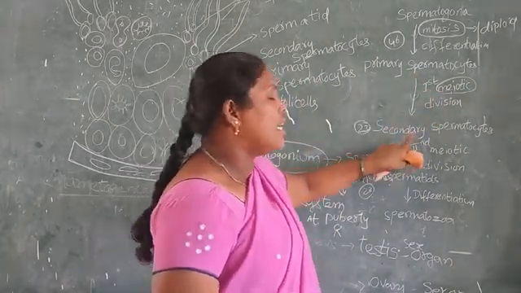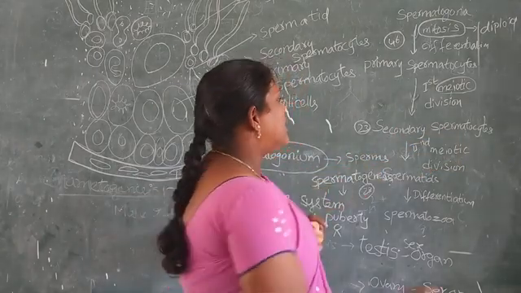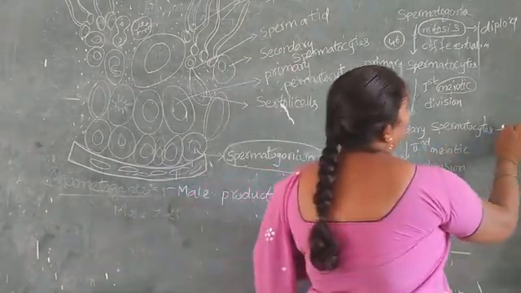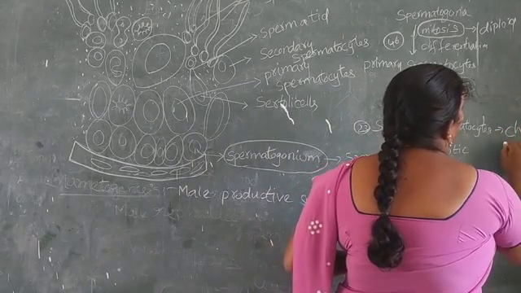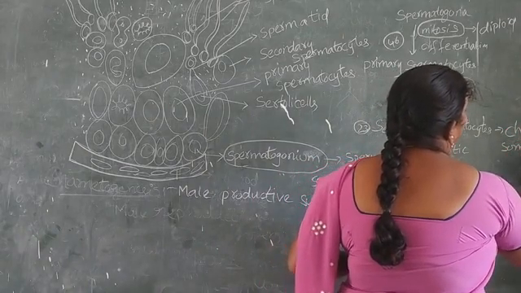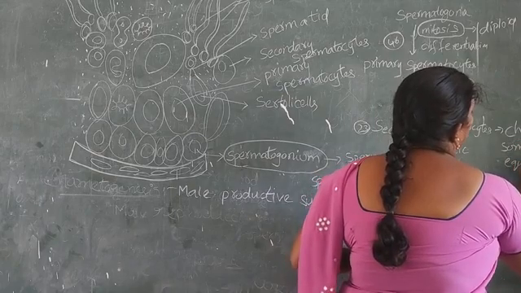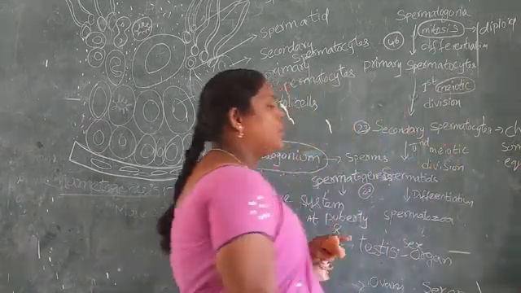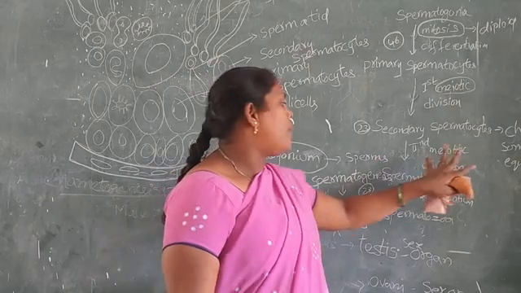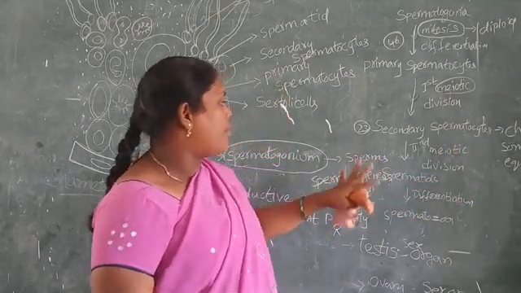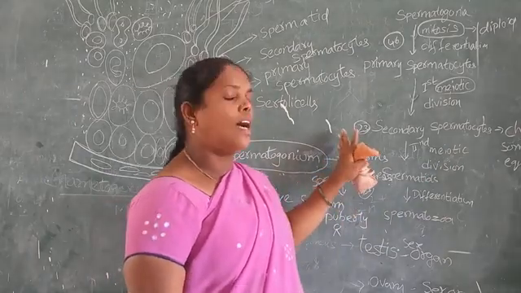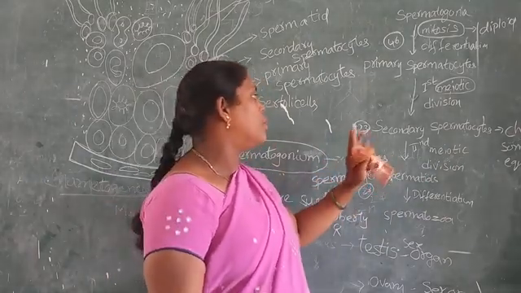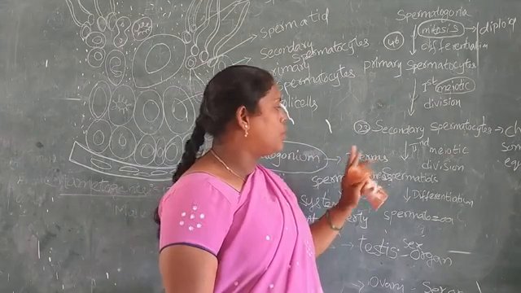The secondary spermatocytes are haploid, with 23 chromosomes.